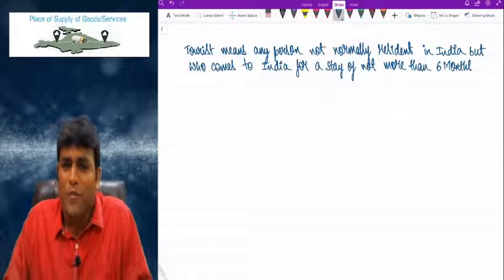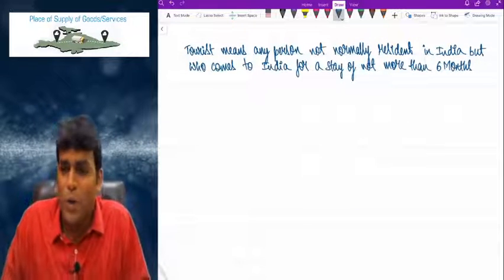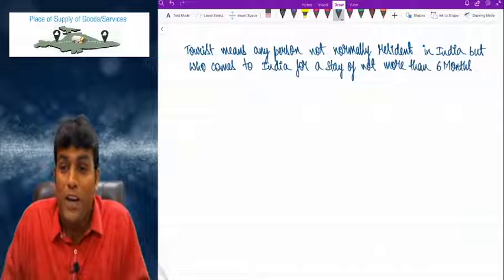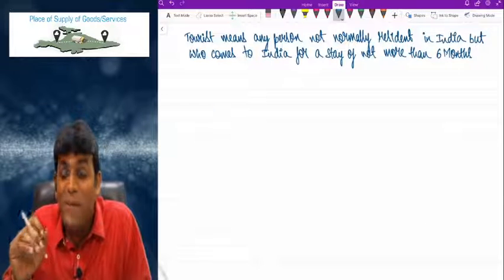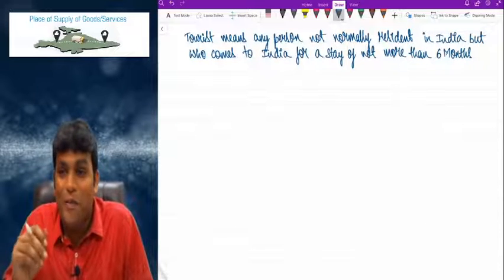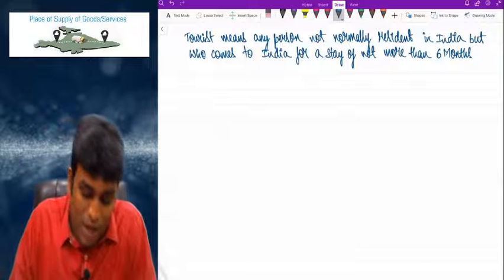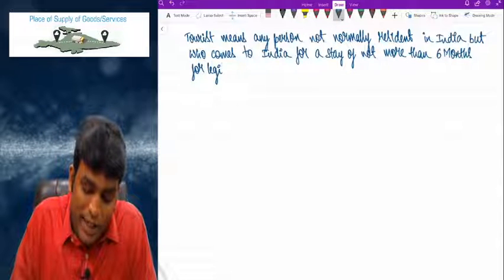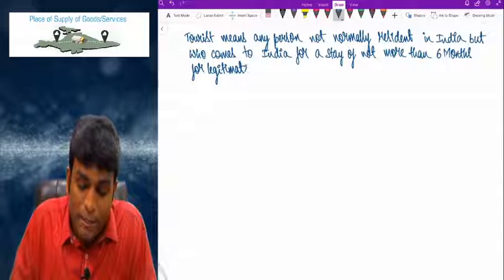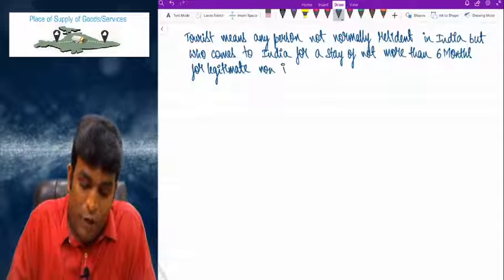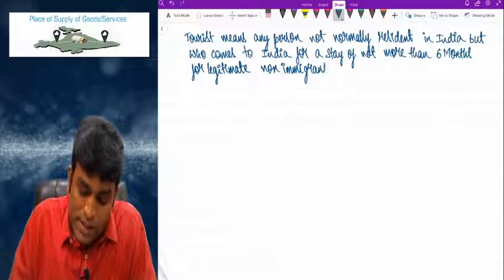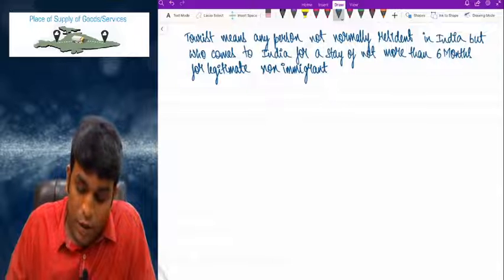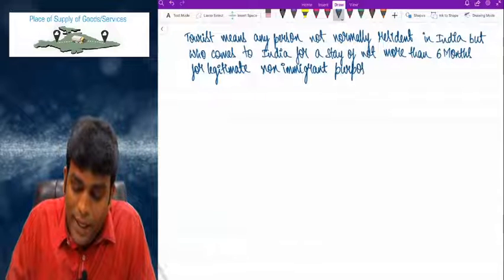Tourist means somebody who is coming for a tour, could be for a business tour or personal tour or vacation. For legitimate, legitimate means legal, for legitimate non-immigrant purpose.